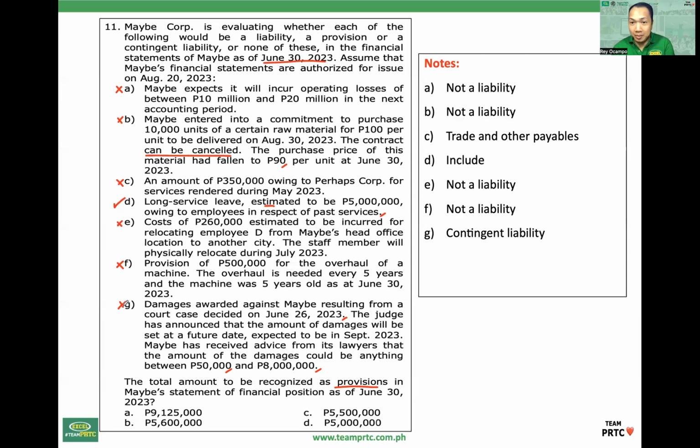Pag not measurable, then disclose only, contingent liability. Based on that, isa lang ang nag-qualify, yung provision for long service leave. So, answer, A, delta. Okay, next. Regarding uncertain inflow and outflow,